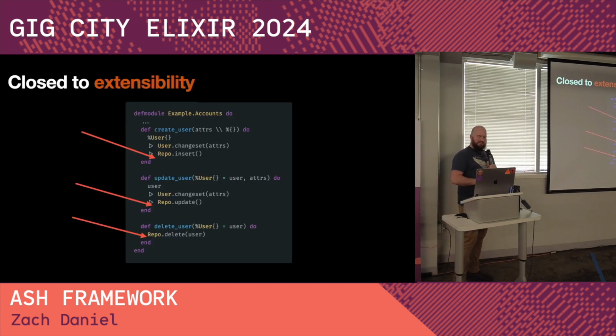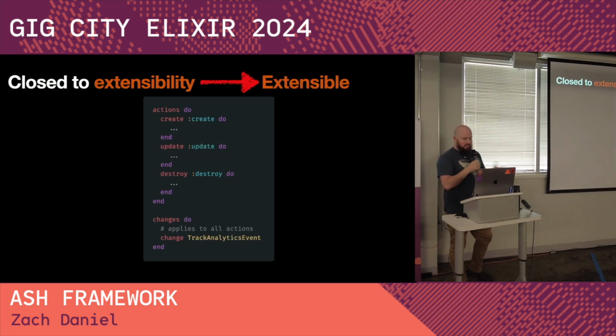So, closed to extensibility. In a Phoenix context, when you have a bunch of functions, right? Functions are not the sort of thing that you can open up and extend. You have to add code in them to allow you to extend the function. So in Ash, we have actions, and actions are extensible by nature. So in a resource, you might have a list of actions, like create, update, and destroy. But you also have a place to put cross-cutting concerns. So this changes block down here, think of change as like a plug, but for a change set. This plug is going to run on every action, which means that if you have some cross-cutting concern that you need to introduce to your resource, you don't have to add it to every single action.